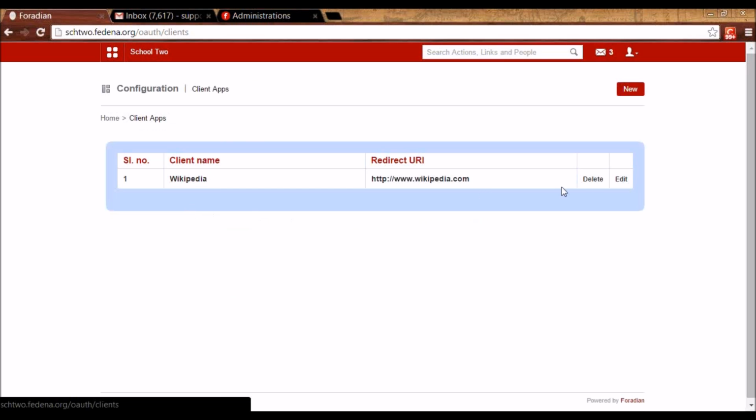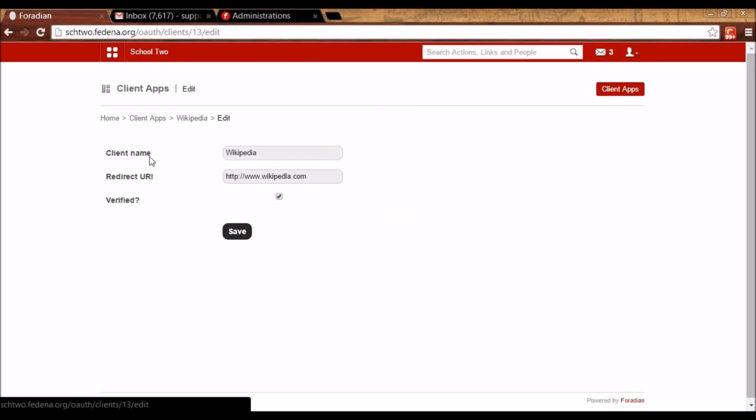So in that case, you have to click on New, and you have to register that application with Fedena by coming to Configuration. So click on New and give the name of that software, that third-party application, give the URL of it, and whether it is verified by Fedena or not can be checked from here. So once you do this, the third-party application, which in your case, let's say, will be attendance software, will be able to access Fedena data.